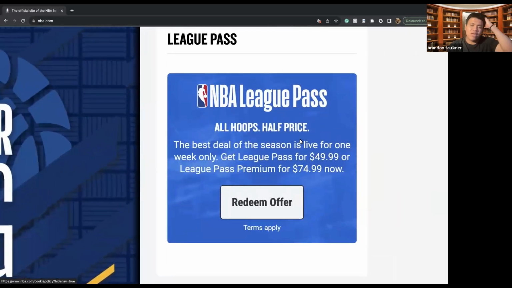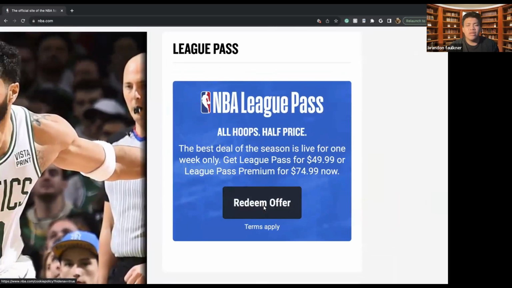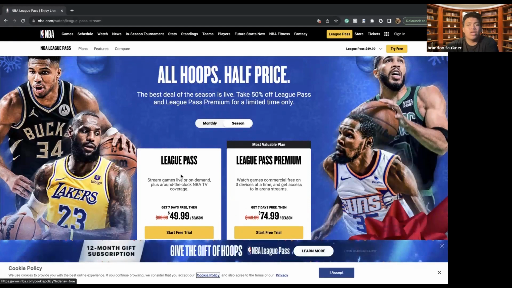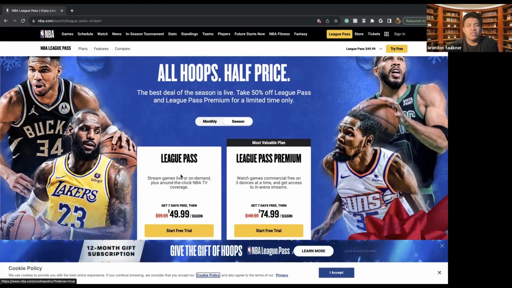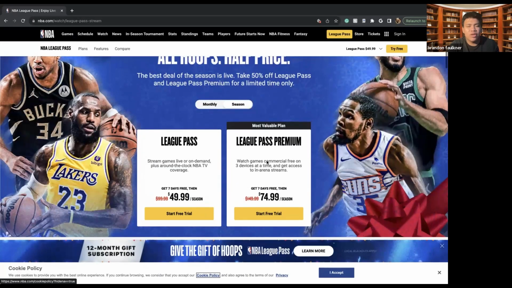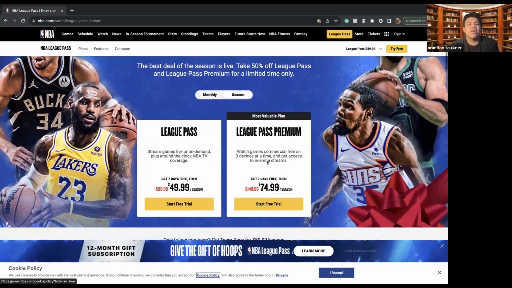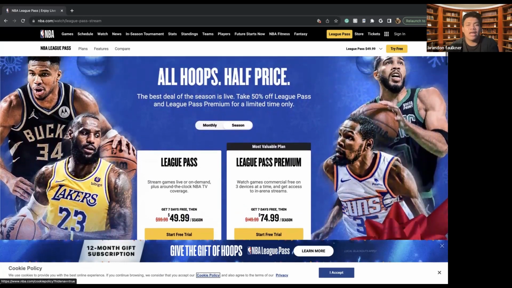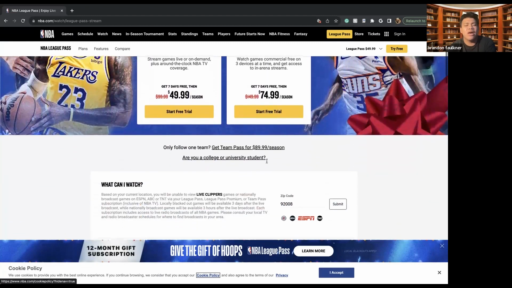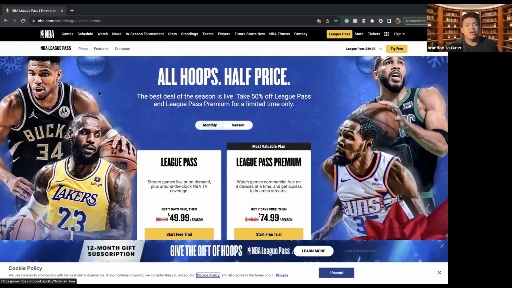The cool thing about the NBA is that they now have the NBA League Pass. So essentially, the NBA League Pass is your way to watch the season live. So this could be, let's say, watching games commercial free, or just watching games live and on demand using the NBA TV coverage. So this means that you can access, anytime, at any point, any game that is going on within the NBA right here from either the app or from the website as we are using currently.